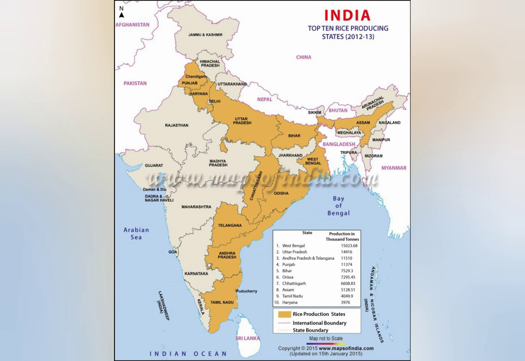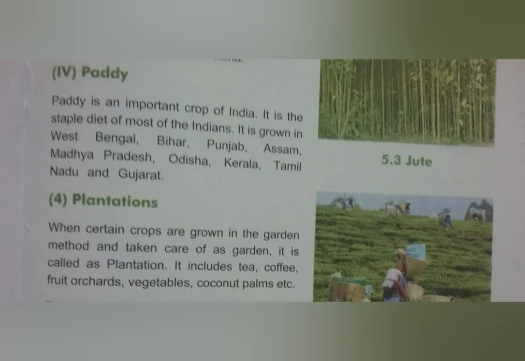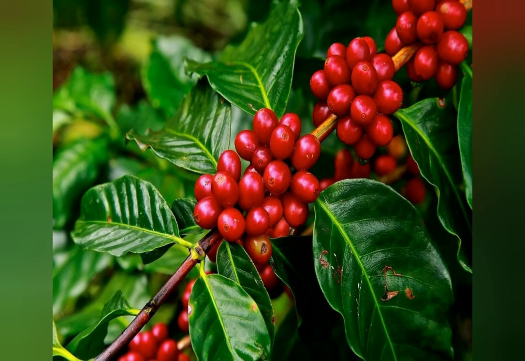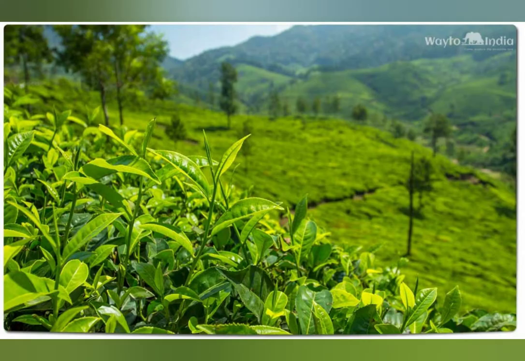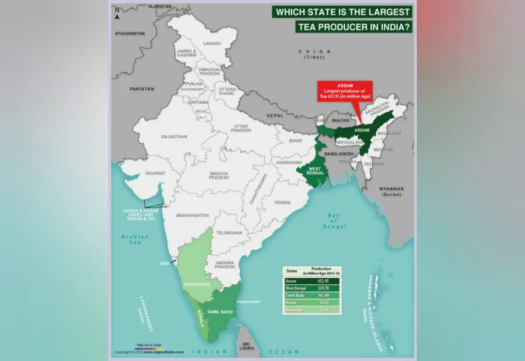Next, we have plantation. When certain crops are grown in the garden method and taken care of as a garden, it is known as plantation. It includes tea, coffee, fruit orchard, vegetables, coconut palm, etc. Tea is grown on the slopes of mountains where the forests are cleared. Water logging near the roots of the tea plant is harmful for plantation. That is why it is grown on mountain slopes. Assam produces maximum tea. Besides Assam, tea is produced in West Bengal, Kerala, Karnataka, and Tamil Nadu.